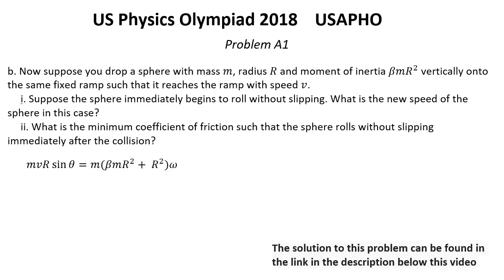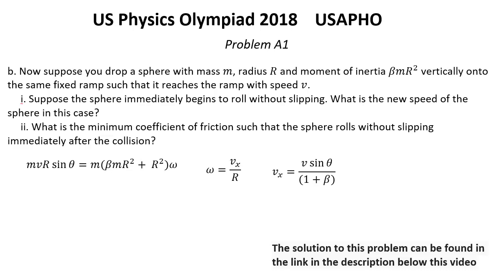And because we don't have slipping, we have omega equal Vx over r. From here we can find the horizontal speed of the sphere, Vx, which is v sine theta over 1 plus beta.